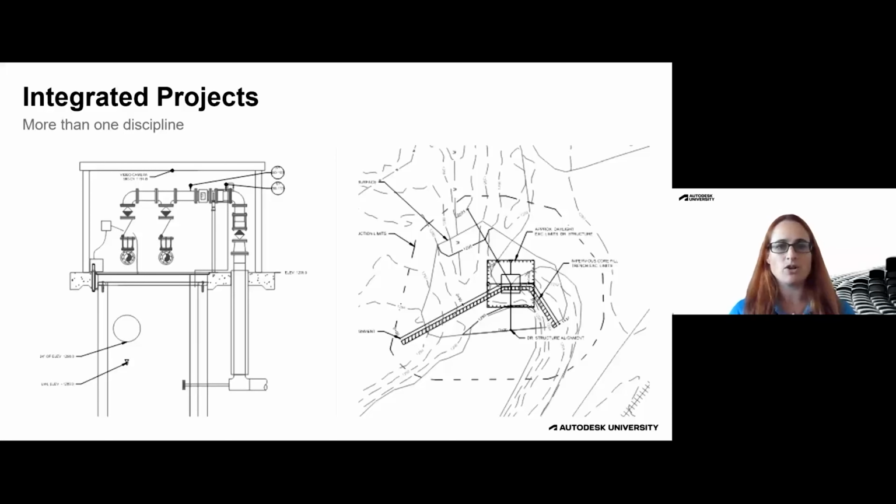There's a bunch of different types of projects that might fall into this category. Wastewater treatment plants are one. The building type structures would obviously be in Revit. Anything to do with the site and the grading, utilities, and other earthwork would clearly be in Civil 3D. Piping tends to be a little bit of a wild card. It can be done in either place. In this example, what's on the left was done in Revit. You can see, again, these are building type elements. We've got floors and foundations and some piping in there that we went ahead and did in Revit. That portion was done within Revit, and then that geometry was brought into Civil 3D, which you see on the right.